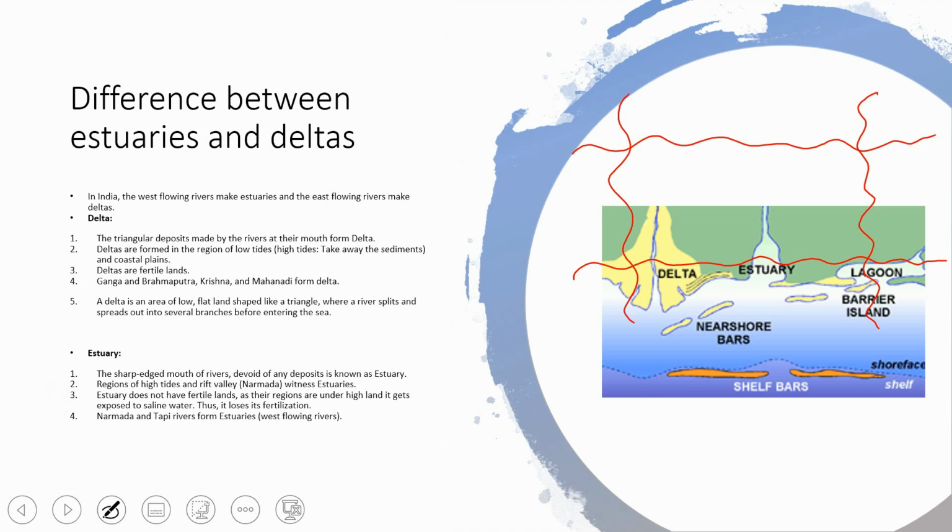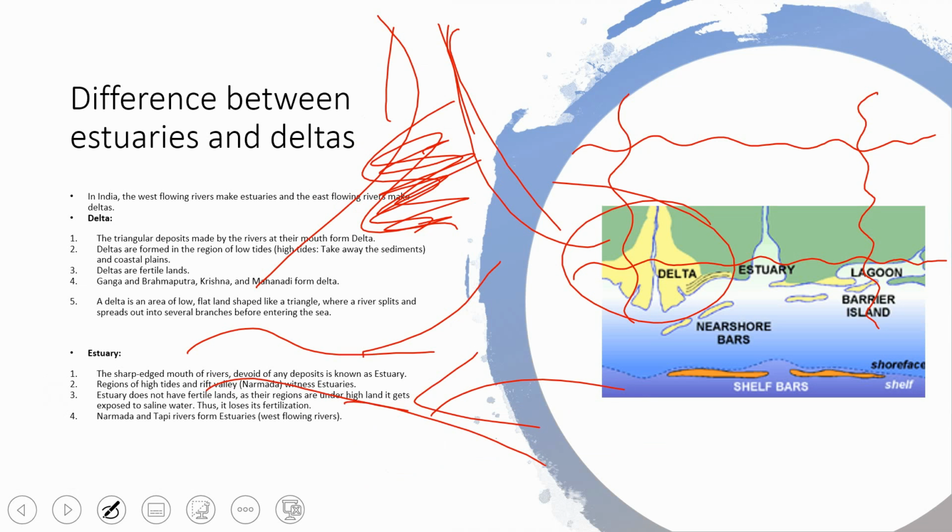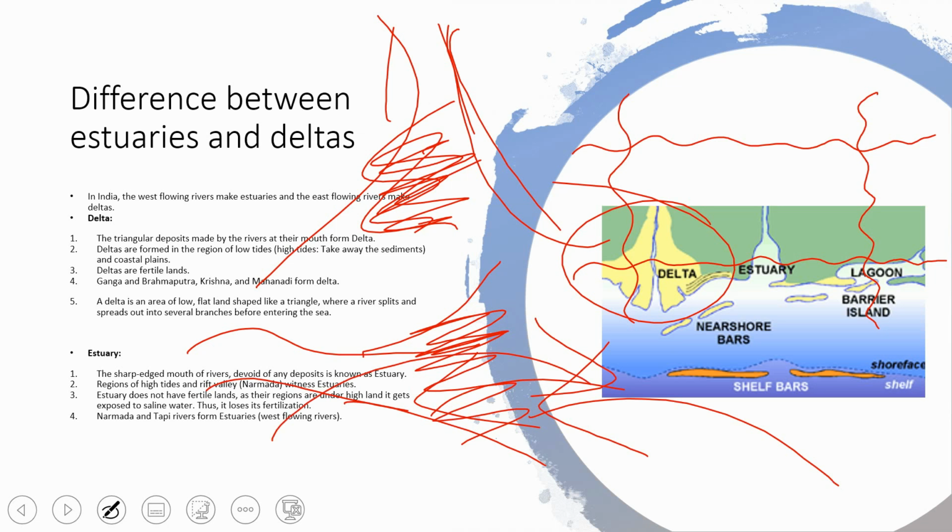And one more thing, you have to understand the delta, and one estuary I will explain. When the river is flowing and suddenly it comes into contact with the sea, here it is difficult to differentiate whether the sea is going into the land or the river water is going into the sea.